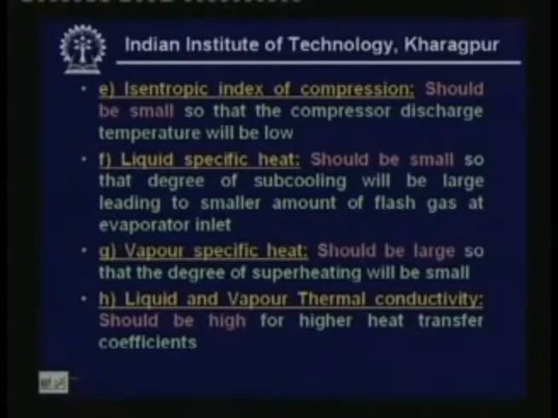So, as far as the vapor specific heat is concerned, we should have a high value of specific heat, but the liquid specific heat should be low. Again, we will find that this is contradictory. It is not possible to have a very high vapor specific heat and a low liquid specific heat. Next, liquid and vapor thermal conductivity. Both liquid and vapor thermal conductivity should be as high as possible for higher heat transfer coefficients.